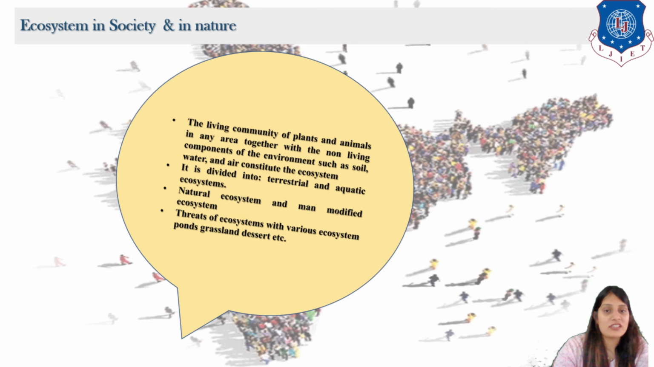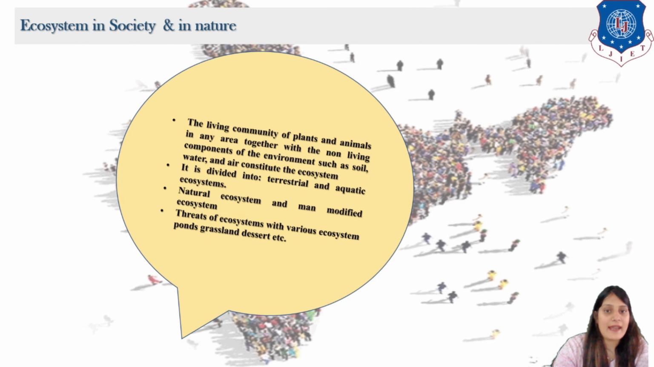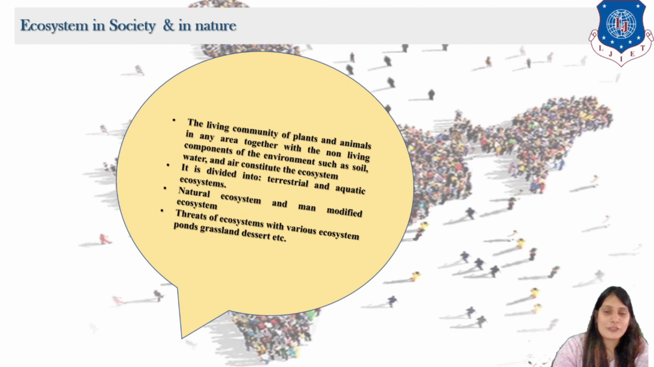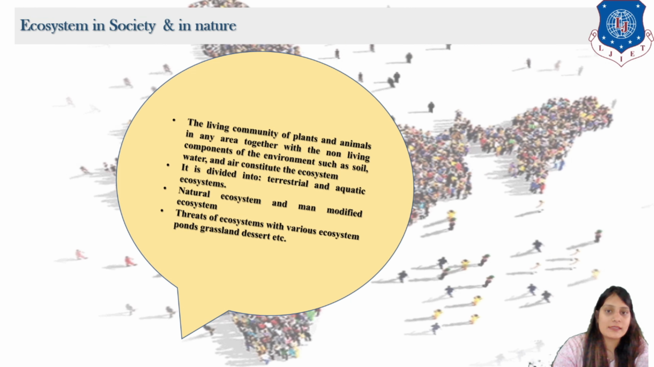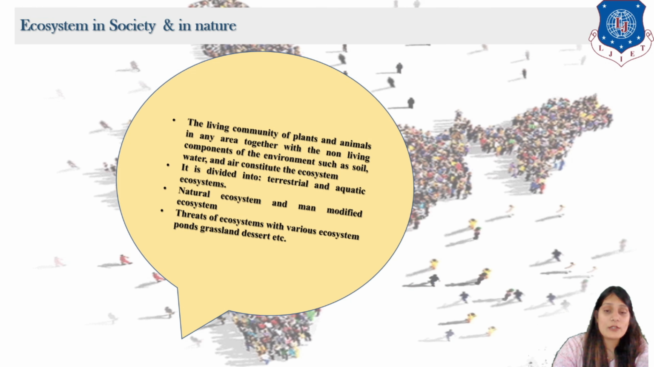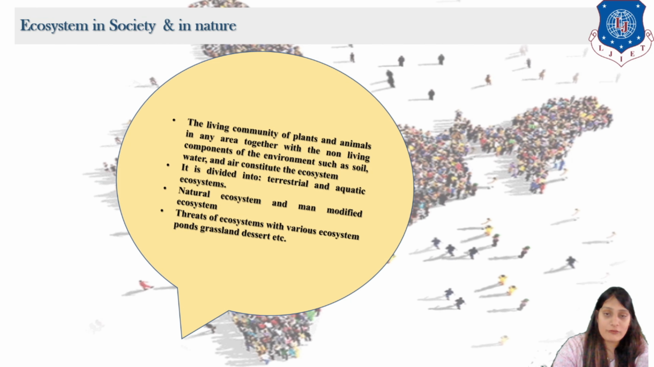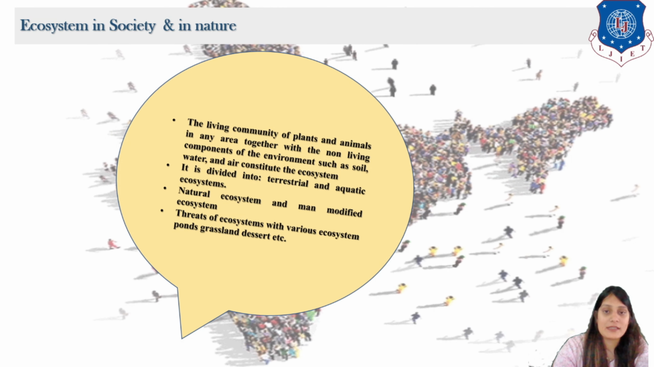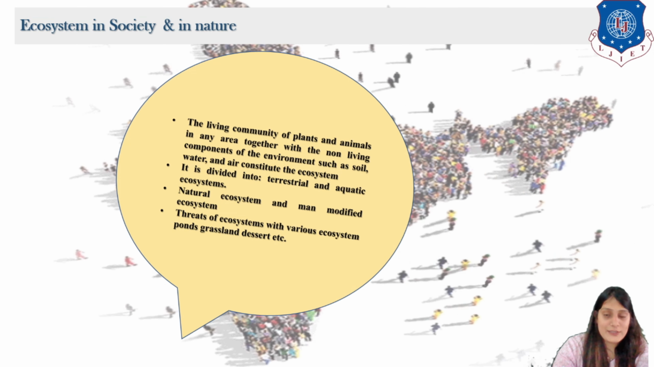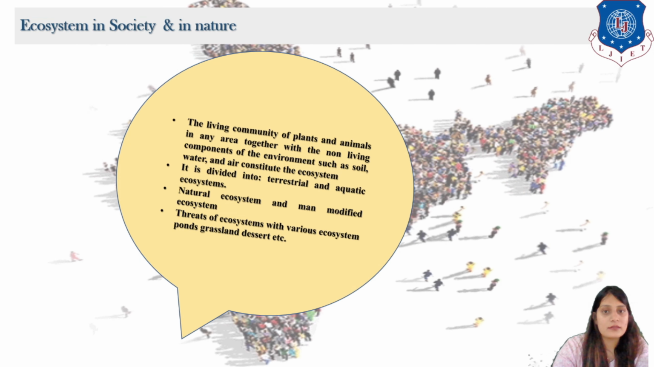Similarly, there is one thing known as ecosystem in society and nature. What is this ecosystem? We all know that there is a terrestrial ecosystem, natural ecosystem, and man-made ecosystem. Ecosystem is the balance in the environment. It is very much required. When we develop anything, the ecosystem is disturbed, right? So we need to retain all those things.